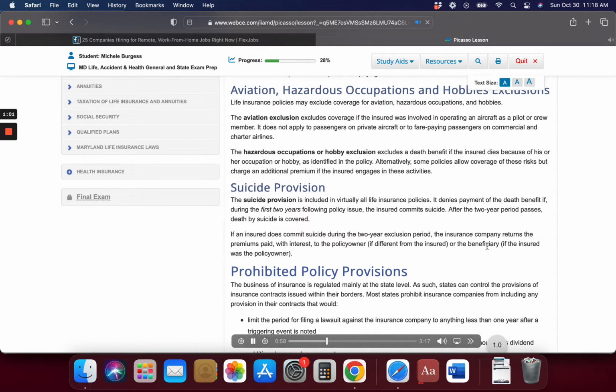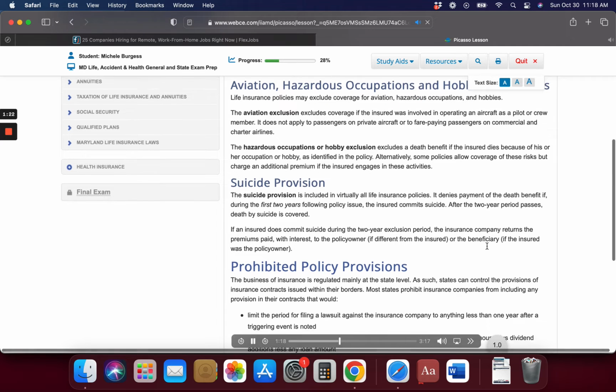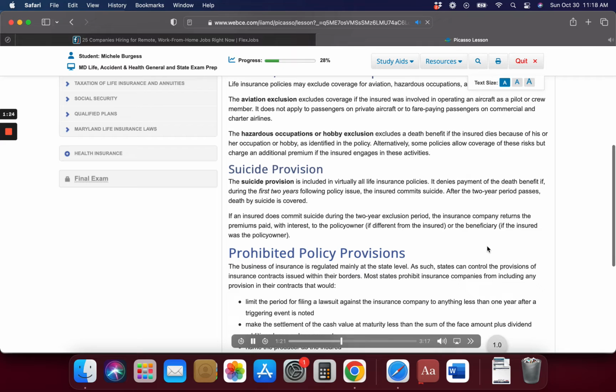Life insurance policies may exclude coverage for aviation, hazardous occupations, and hobbies. The aviation exclusion excludes coverage if the insured was involved in operating an aircraft as a pilot or crew member. It does not apply to passengers on private aircraft or to fare-paying passengers on commercial and charter airlines. The hazardous occupations or hobby exclusion excludes a death benefit if the insured dies because of his or her occupation or hobby, as identified in the policy. Alternatively, some policies allow coverage of these risks but charge an additional premium if the insured engages in these activities.